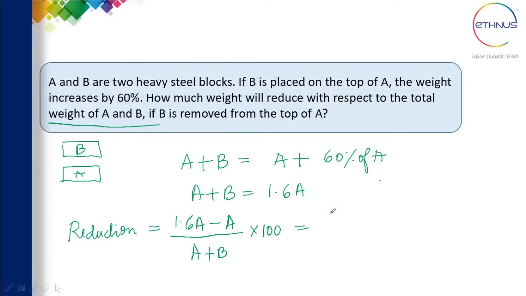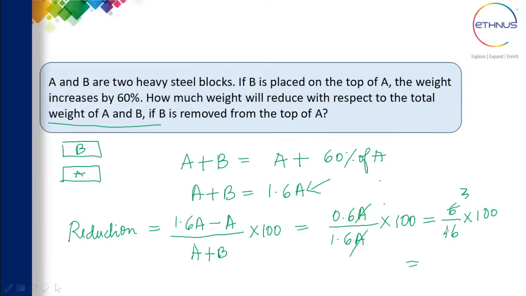So what is the change here? 1.6 into A minus A is 0.6A, divided by A plus B, which we already know is nothing but 1.6A, into 100. So this will give the answer. 0.6 here, A and A will get cancelled. We have 6 by 16 into 100. 6 by 16, we have 300 by 8, that is the answer we get.